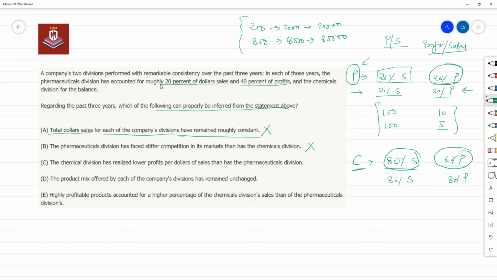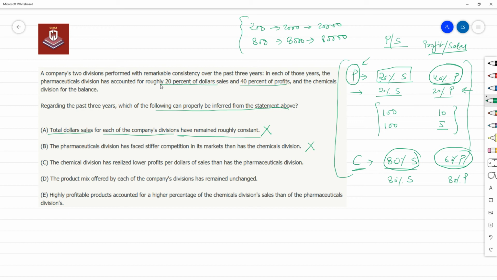If it were the opposite, that chemical division has faced stiffer competition, then at least it would be aligned with what is given to us. Yeah, the profitability is less, so it makes sense. Stiffer competition, profitability is less, it makes sense. But can we infer that?